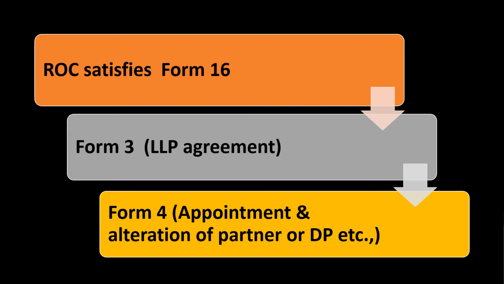The next step is to file Form 3 and Form 4. Form 3 is for the LLP agreement and Form 4 is for appointment and alteration of partners or designated partners, etc. Form 3 and Form 4 can be filed simultaneously with Form 2 or within 30 days from the date of the incorporation certificate.